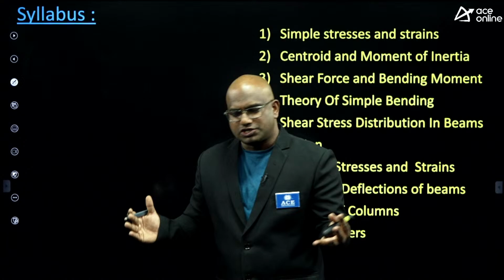That priority order is for mechanical, guys. For civil, the only change is to give buckling of columns the second priority, because questions from buckling of columns are very frequent, especially for civil engineering students. For mechanical, it is not that frequent.